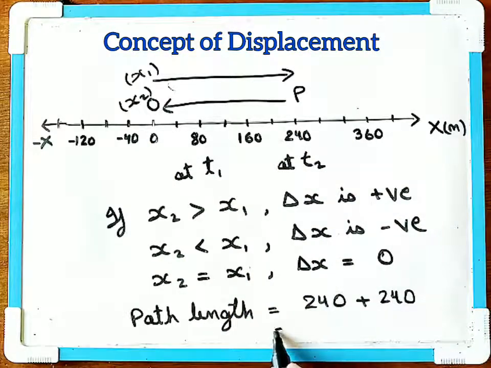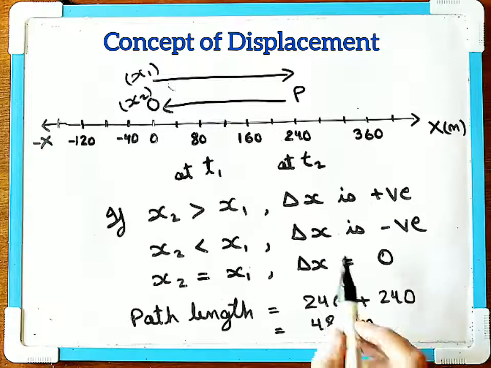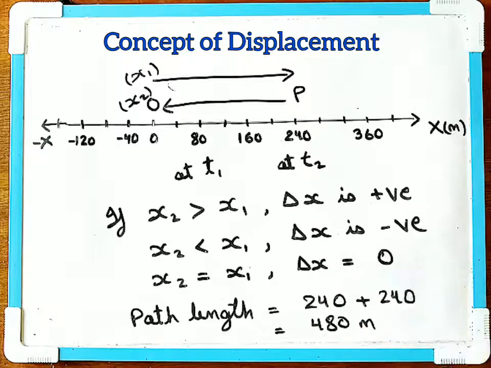So the path length will be equal to 480 meter. So you can see that even if the displacement is 0, the path length is not equal to 0, it's equal to 480 meter. Even if the displacement is negative, the path length is positive.